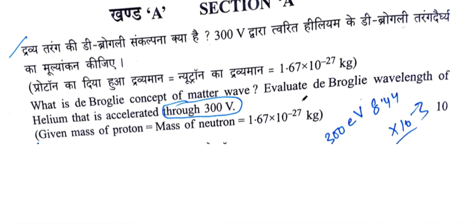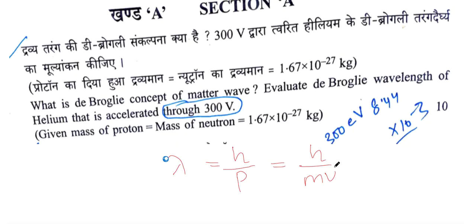And from this, de Broglie also postulated that matter also has both wave nature and particle nature, and the wavelength of the matter particle is lambda equal to h by p, where p is the momentum, or lambda equal to h by mv. So this is the first part of the first question.